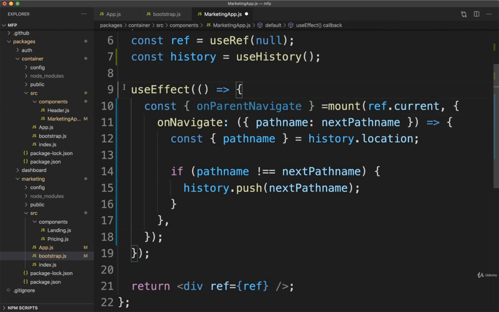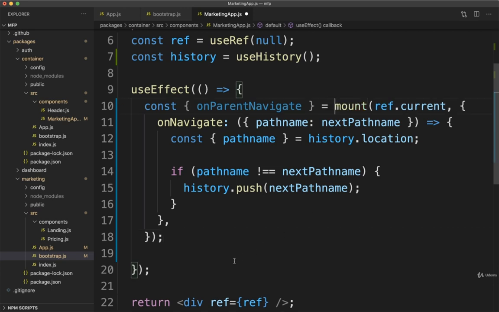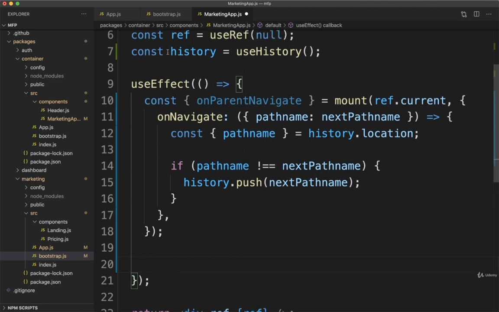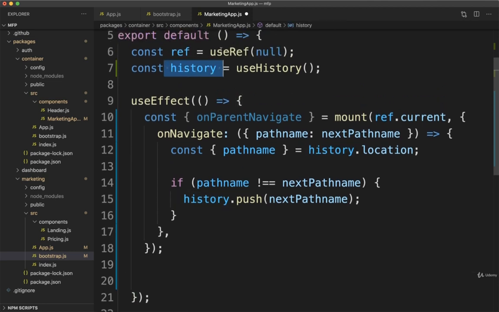So now inside this useEffect, we need to somehow detect navigation occurring. And whenever navigation occurs, we have to call onParentNavigate, and then eventually pass in the new route that we are taking a look at, or the new path. So after that entire mount function call down here at the bottom of useEffect, we're going to set up an identical kind of listener on the history object that we have inside of our container application.